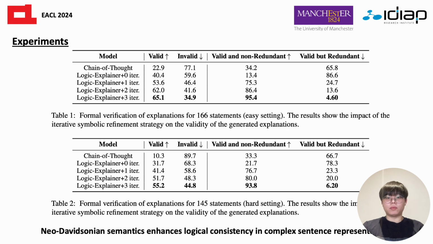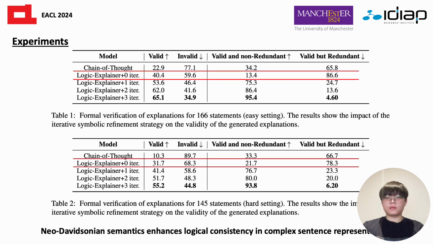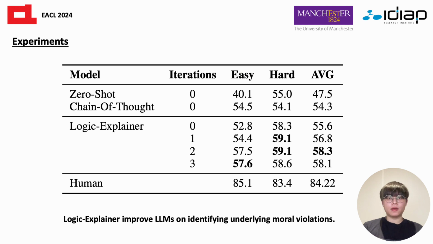As Table 1 and Table 2 show, Logic Explainer with no iterations significantly outperforms chain of thought. Chain of thought prompting often fails to incorporate all critical information during the explanation generation process, especially for long and complex explanatory sentences.